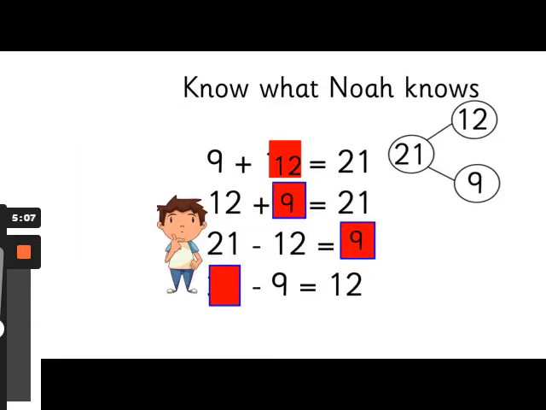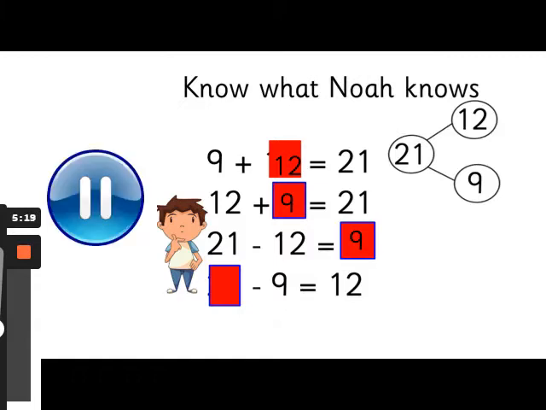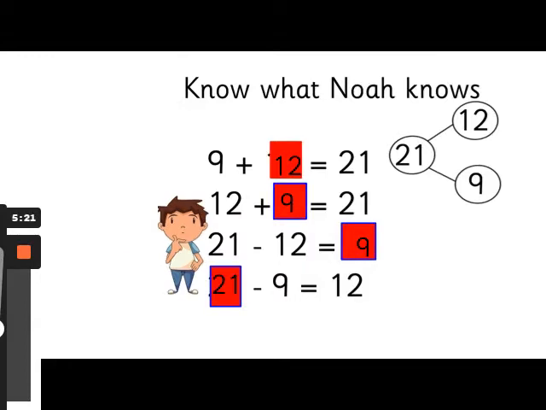Great work, it's 9 again. 21 subtract 12 equals 9. And the last one, something subtract 9 equals 12. Remember, you can use the Parts-Whole model to help you work out the answer. Great work, it's 21. 21 subtract 9 equals 12.